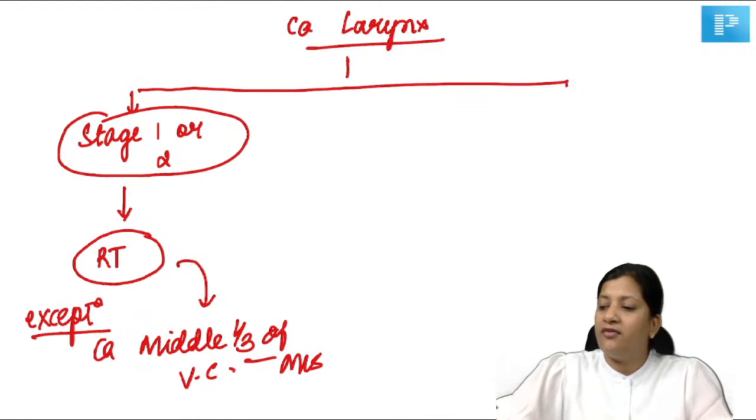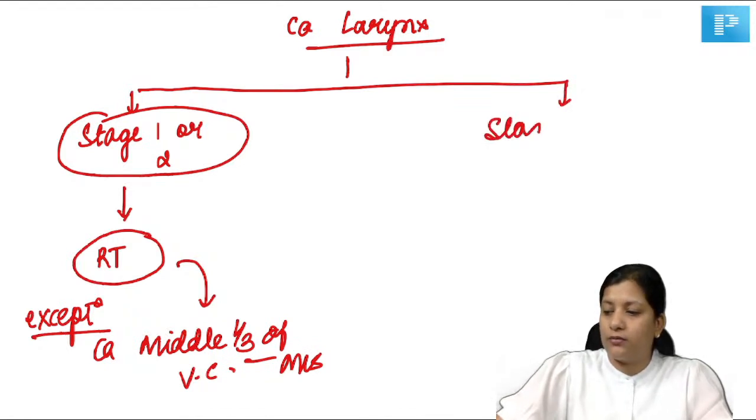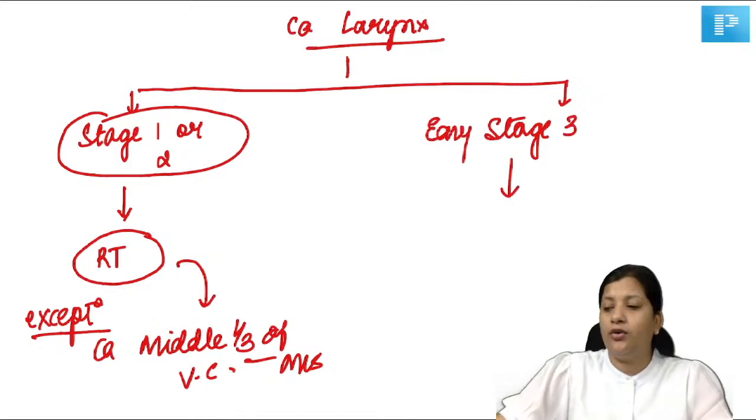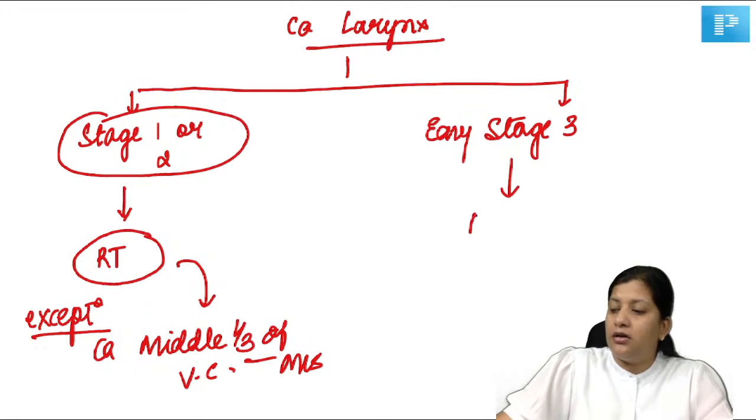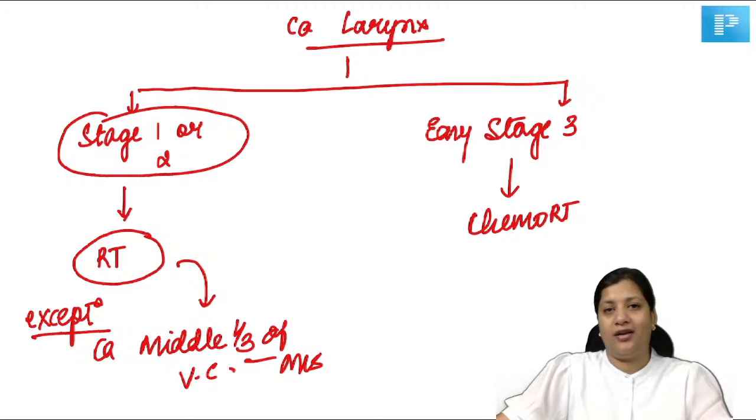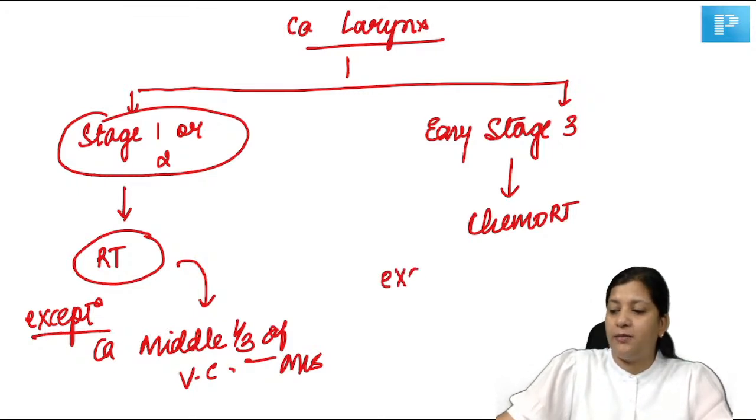Okay. Then you have got stage 3 and stage 4. If you have got early stage 3, then you're going to go for chemo RT. The treatment of choice will be chemo RT. Now there is again one exception here.